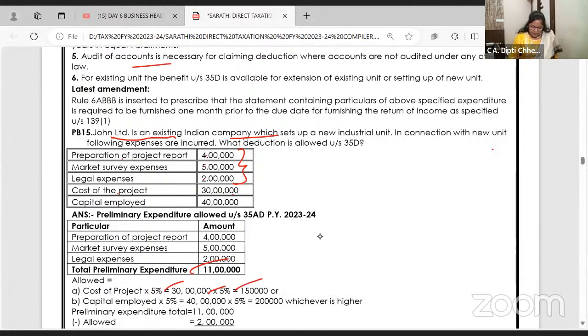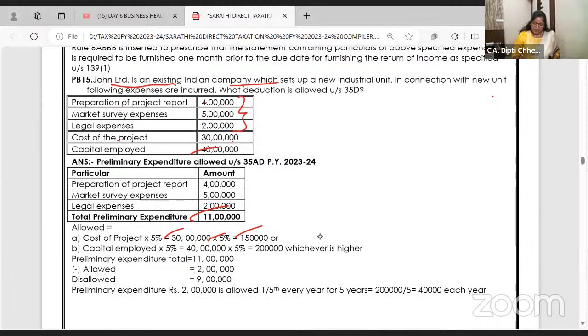What is the capital employed of this company? You all know what is capital employed? Last day of the preceding financial year, what's the capital? Own, loan, sub. So that is given 40 lakh. This is a question. This is the answer. So 5% of 40 lakhs and 5% of 30 lakhs, whichever is higher.